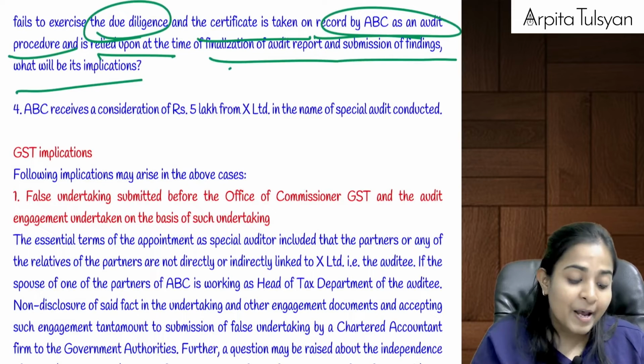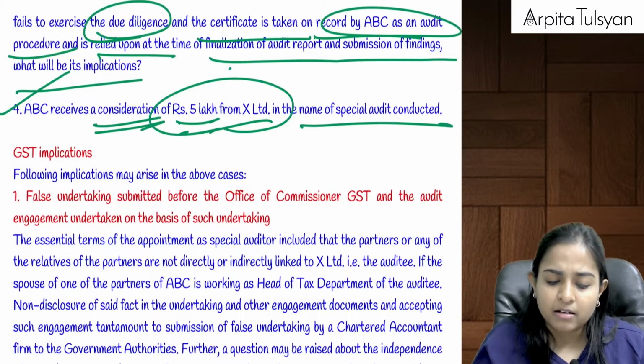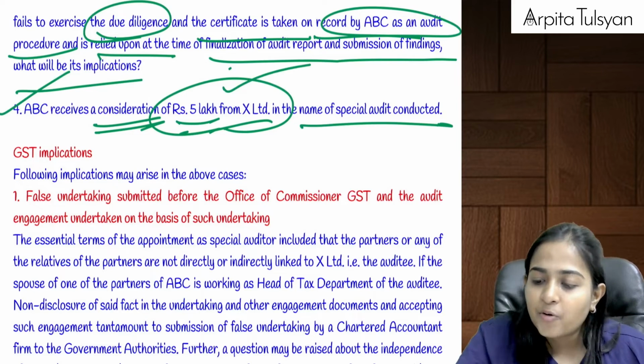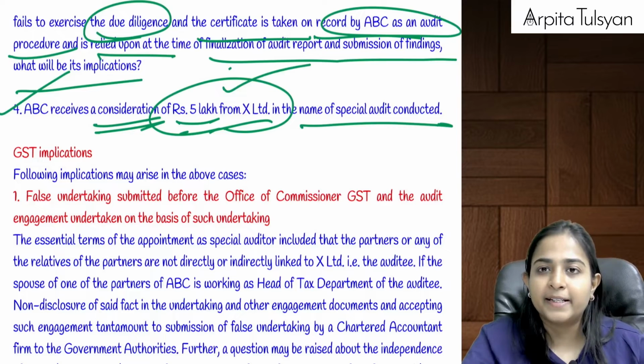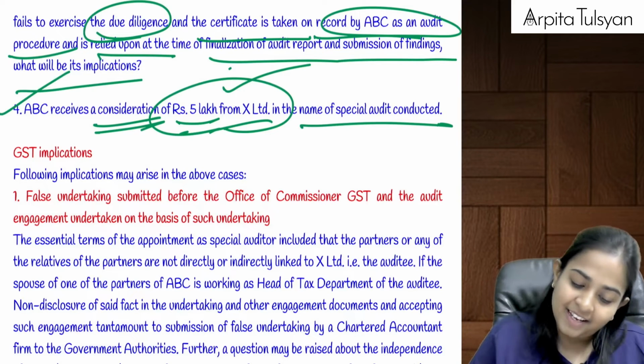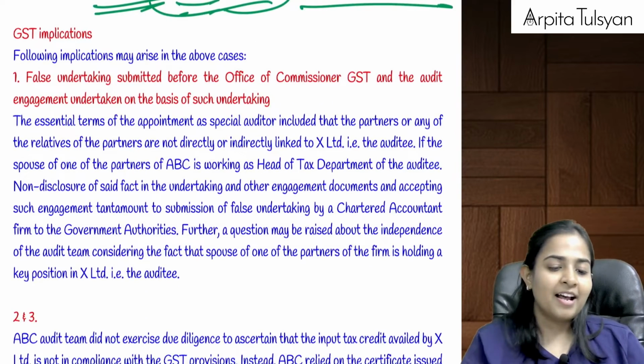And last, ABC receives a consideration of 5 lakhs from X Limited. ABC cannot take the consideration from X Limited now, because this is a case of special audit. Consideration will be paid by the department, and it took that money from X Limited in the name of special audit conducted.